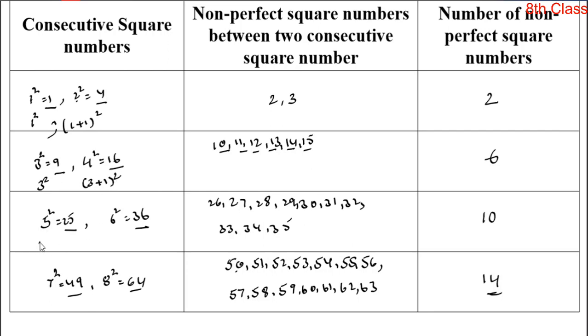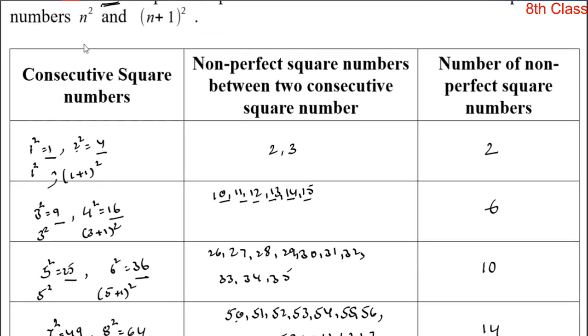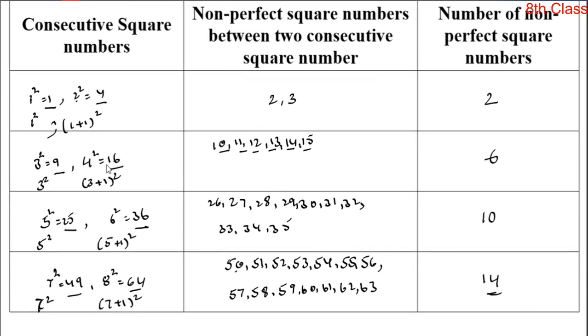And 5 square and 6 square we can express as 5 square and (5 plus 1) whole square, and 7 square and 8 square we can express as 7 square and (7 plus 1) whole square. Okay, that means two consecutive perfect square numbers are in the form of n square and (n plus 1) whole square.